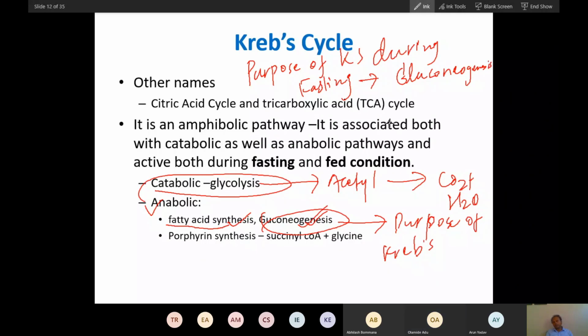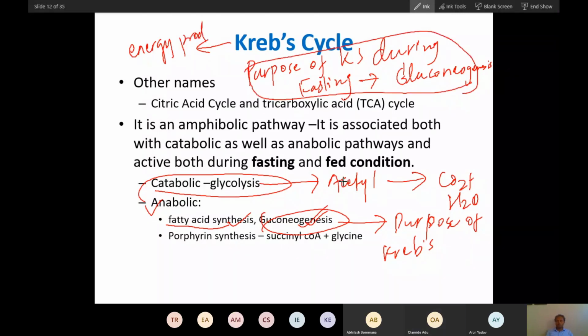Did you understand? Yes, sir. In the fed condition, what is the purpose of the Krebs cycle? Energy production. Good. In fasting condition, what is the purpose? Gluconeogenesis. So just understand these two basic things about this Krebs cycle.